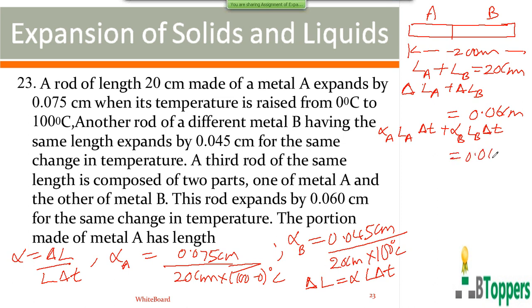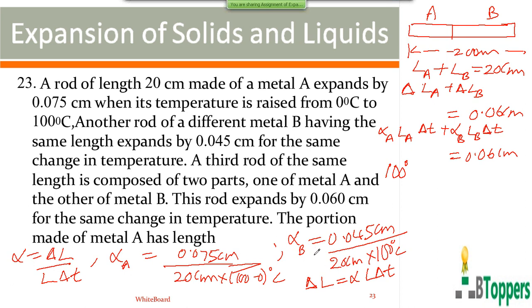So increase in temperature is same in all cases, equal to 100 degree centigrade. So you can take delta T common outside here, which is equal to 100 degree centigrade.